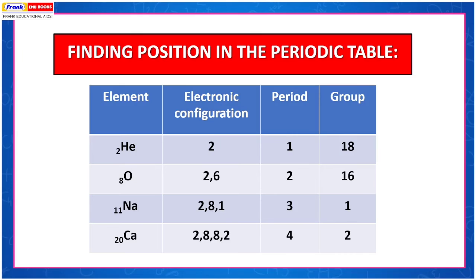Oxygen, atomic number 8, electronic configuration 2, 6, period 2, group 16. Sodium, atomic number 11, electronic configuration 2, 8, 1, period 3, group 1. Calcium, atomic number 20, electronic configuration 2, 8, 8, 2, period 4, group 2.